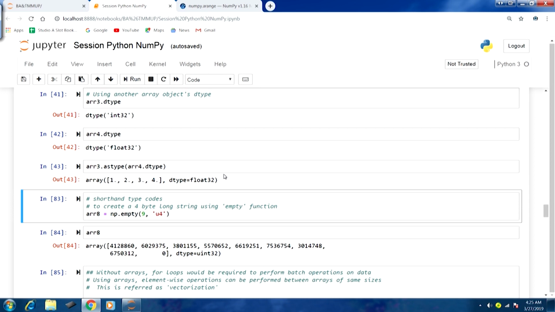We would like to stop here, and we will continue our discussion on NumPy in the next lecture, where we will talk about the short and type codes as well that can be used to perform this kind of casting or conversion. Thank you.